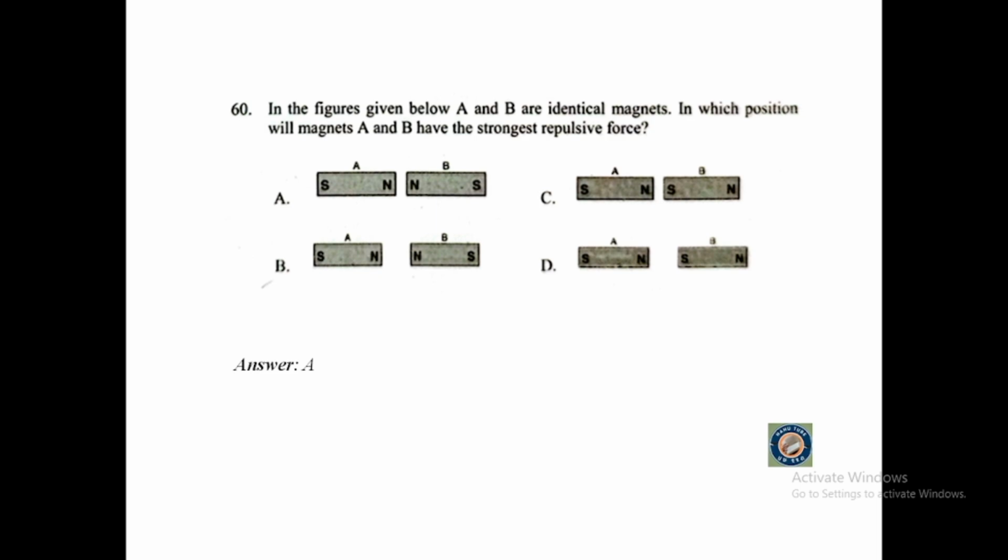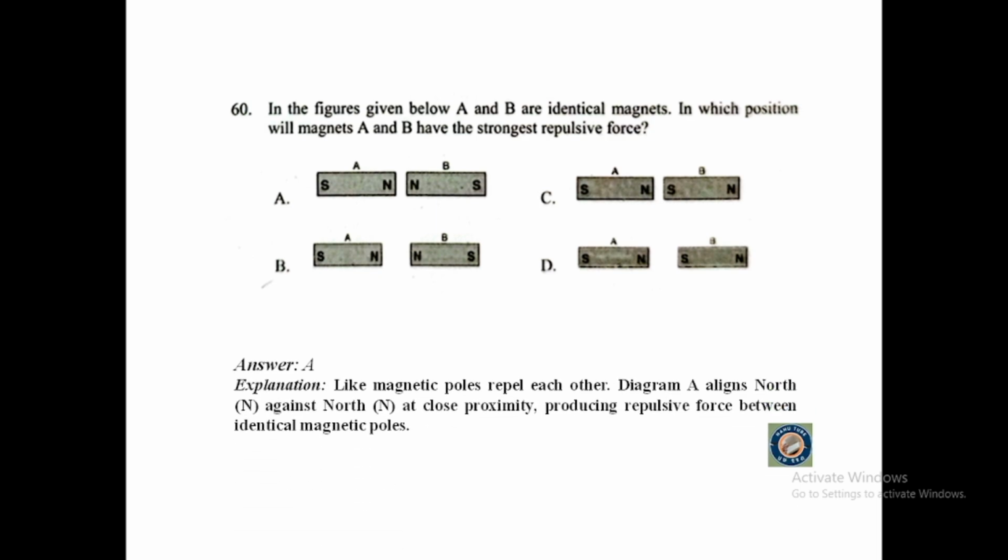The answer is A. Like magnetic poles repel each other. Diagram A aligns north against north at close proximity, producing a repulsive force between identical magnetic poles.